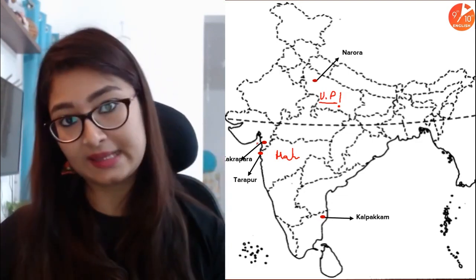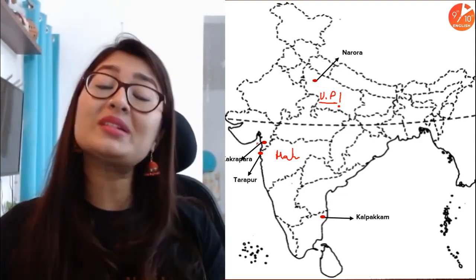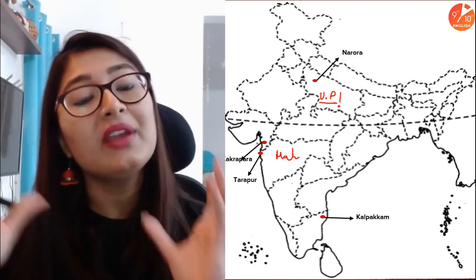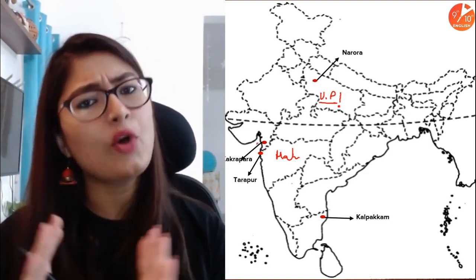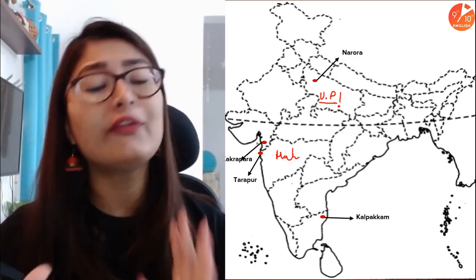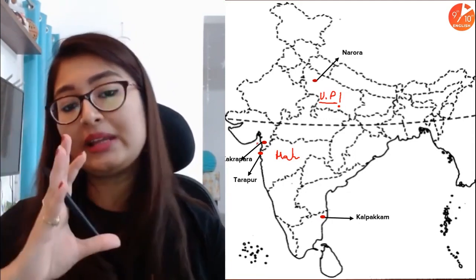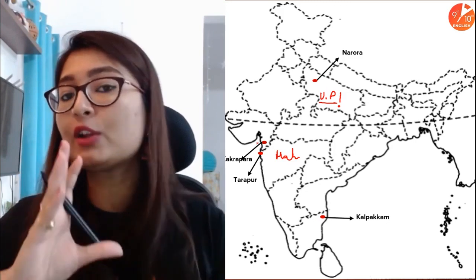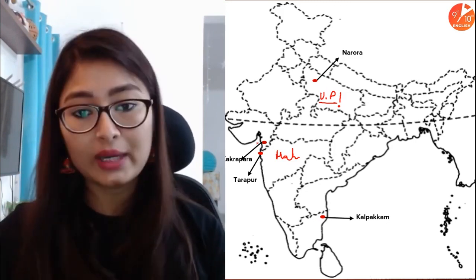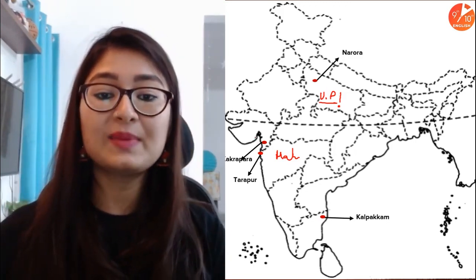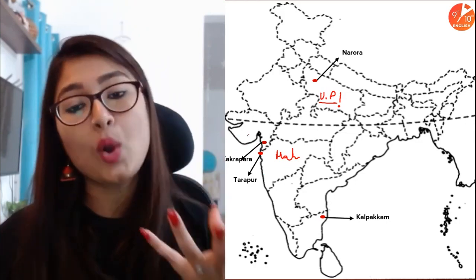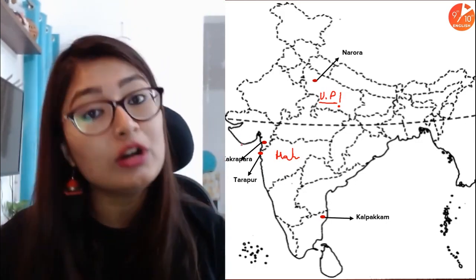Now as I told you, all of these plants are mostly placed where they have their resources nearby, mostly for cost effectiveness, for feasibility and all these reasons. So you see, on the map we can clearly see that Kakrapara is very, very close to Tarapur. Now what would be the reason for it? Naturally, there must be some resource field somewhere nearby.